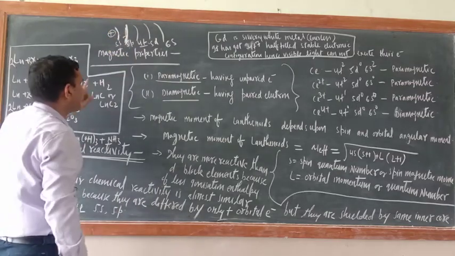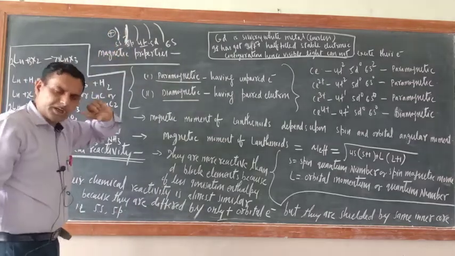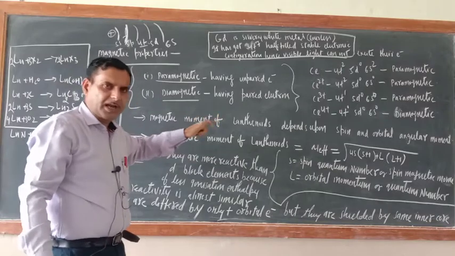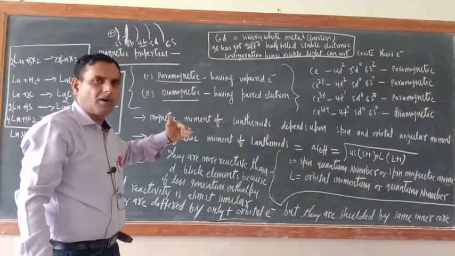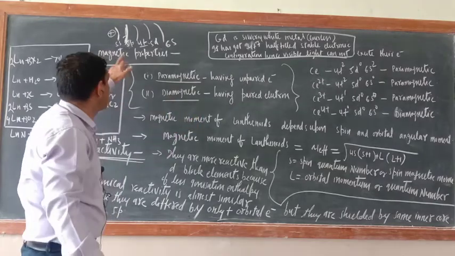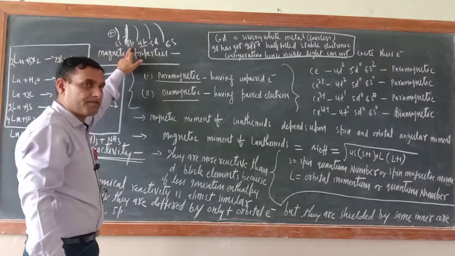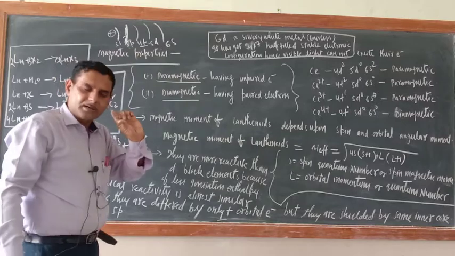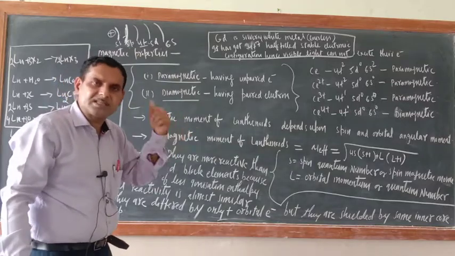So in almost all the elements of lanthanides, the 4f orbital electrons are shielded by the same core, that is 5s and 5p. So the core which is shielding them is similar.